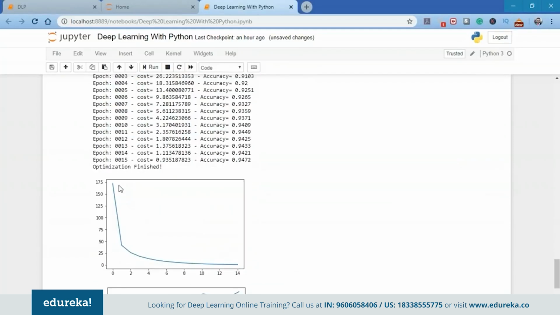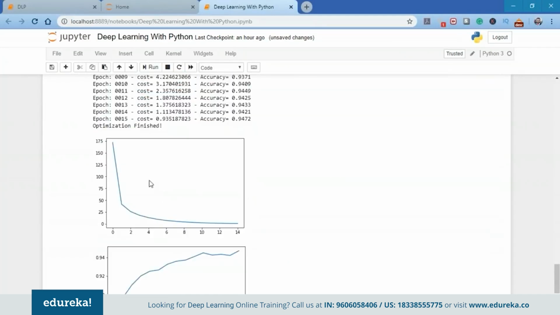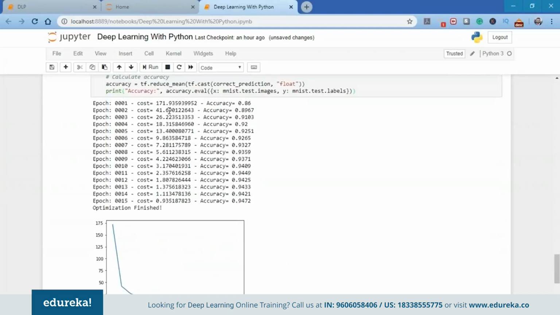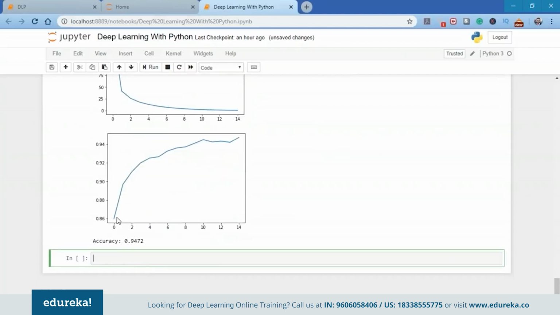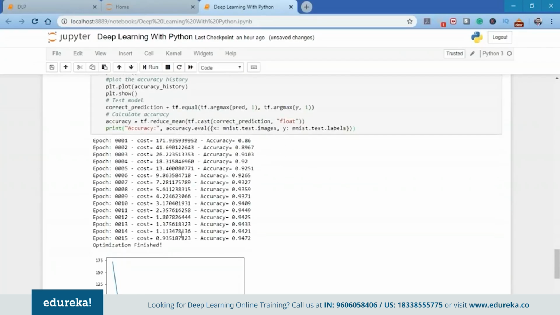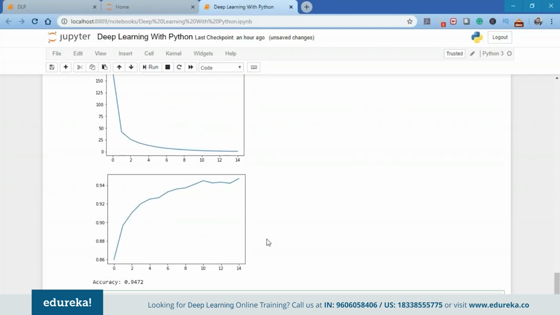So as you can see here, the optimization has finished, and the first graph here is of the cost. It initially started at 171 and came all the way down to 0.9. And at the same time, the accuracy started from 0.86 and reached all the way to 0.947, almost 0.95, that is 95%.